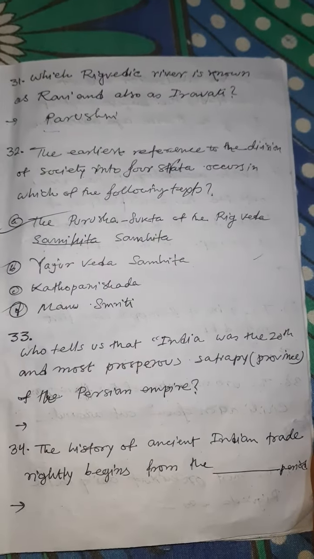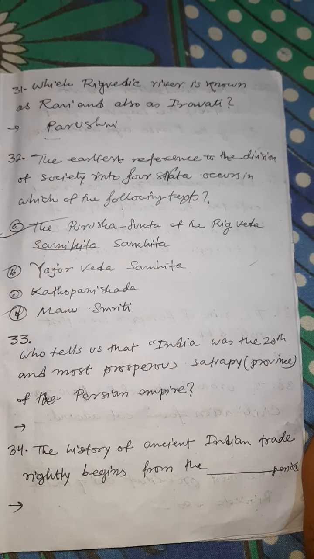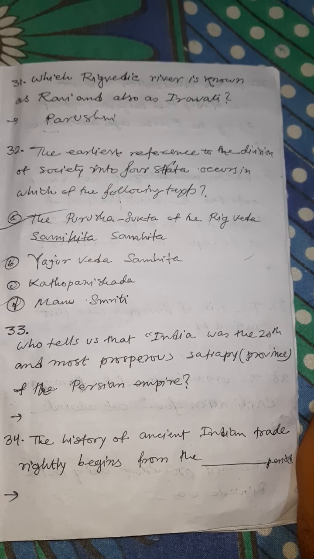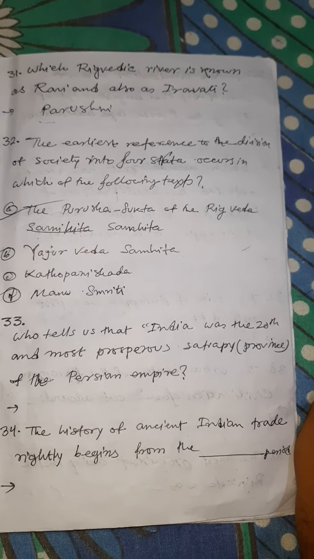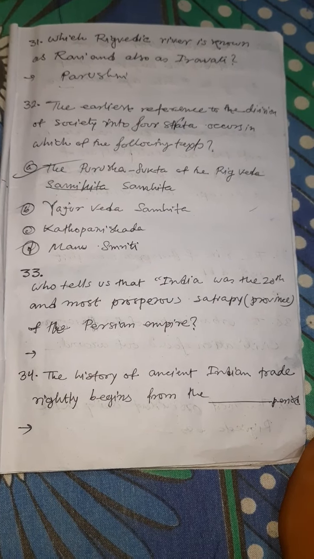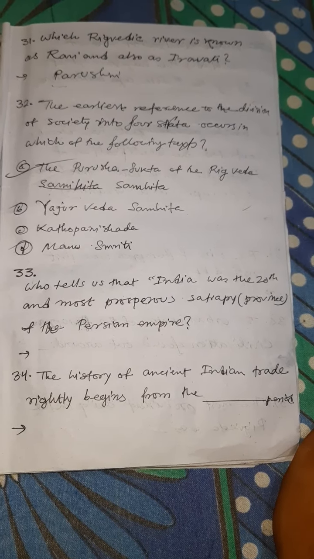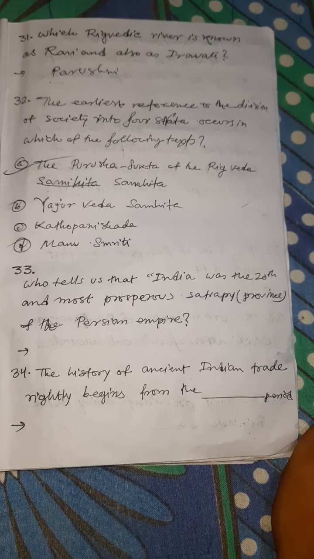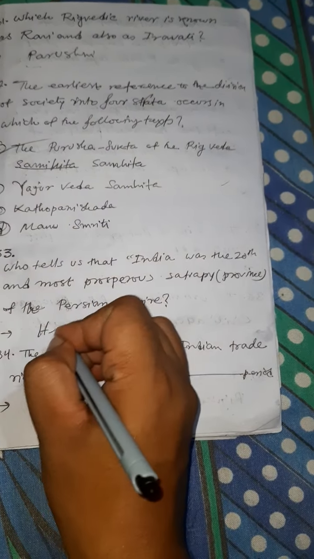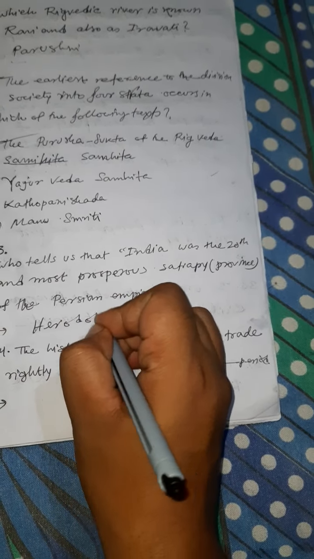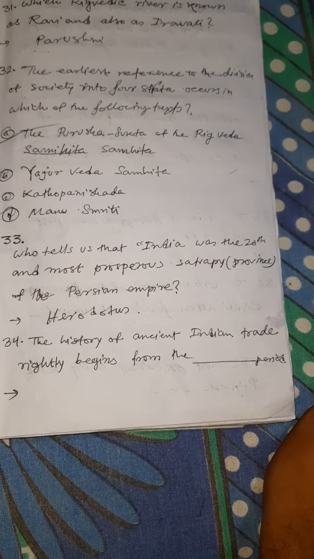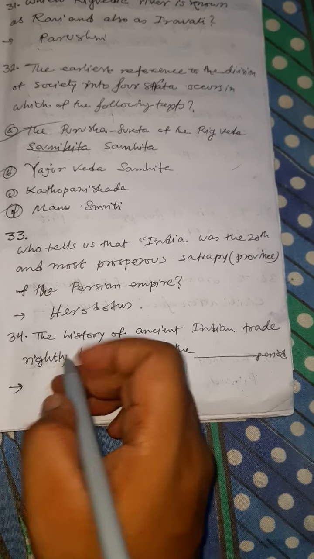The earliest reference to the division of society into four strata occurs in the Purusha Sukta of the Rig Veda Samhita. Who tells us that India was the 20th and most prosperous satrapy, or province, of the Persian Empire? Answer is Herodotus. The history of ancient Indian trade rightly begins from the Harappan period.